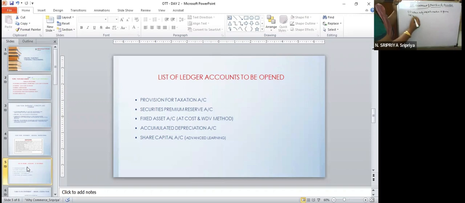Case 2, when 2 years information is given. Case 3, when 2 years information is given and additional information is given.